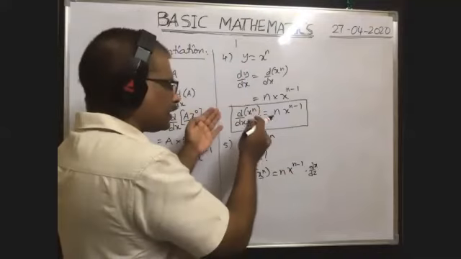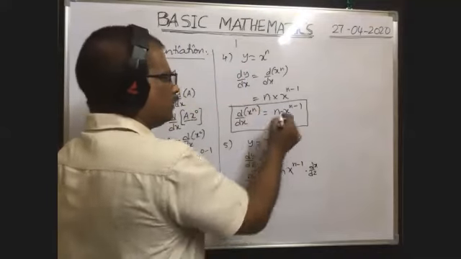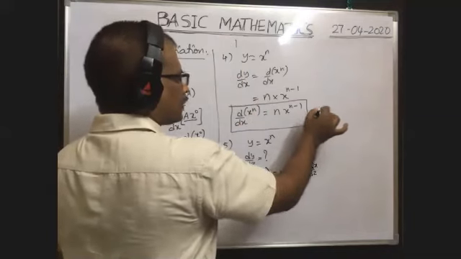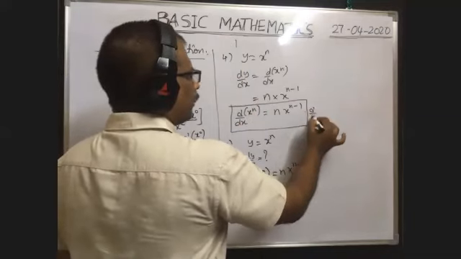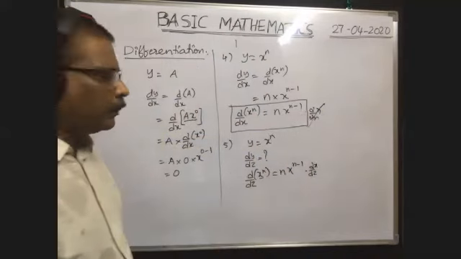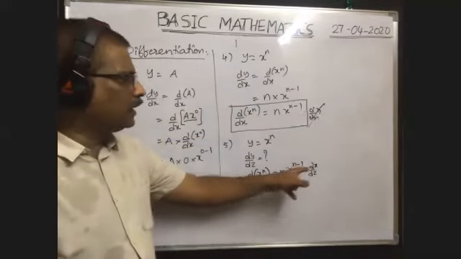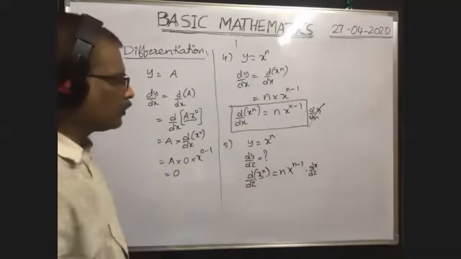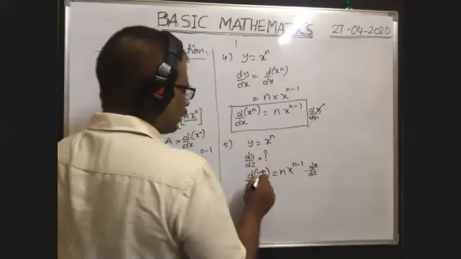In the previous case also we have to write like this only. But d by dx of x, if you write d by dx of x, these two cancel. That's why I did not write it there. But here it is another variable. That's why it will not be cancelled. Hence we have to keep it like this only. Dx by dz. So this is the differentiation of x to the power of n with respect to z.